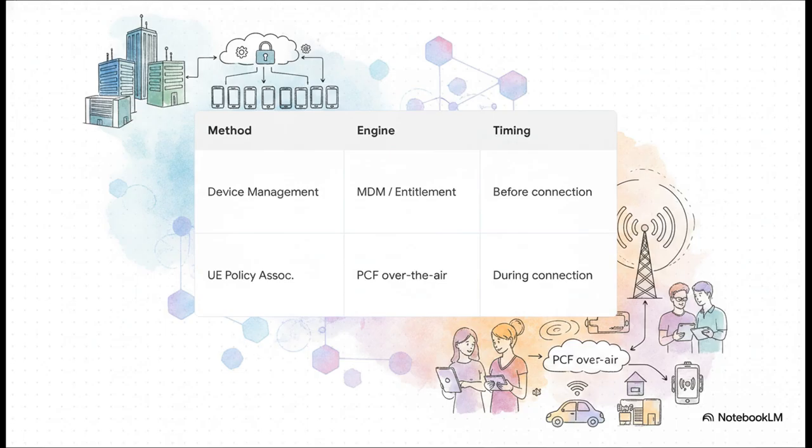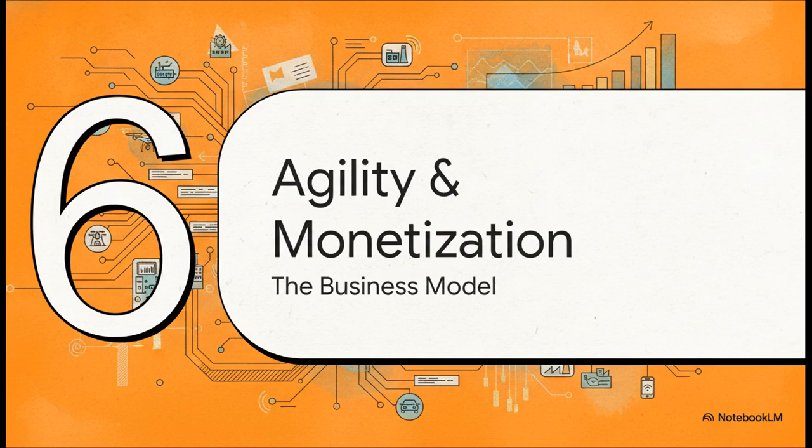Then we have Method 2, which is much more dynamic and network-driven, UE Policy Association. During the connection phase, the network's policy control function, the PCF, establishes a policy association and pushes the URSP rules over the air. And this is based dynamically on the specific subscriber's profile, which obviously offers incredible flexibility for consumer and broad enterprise markets.